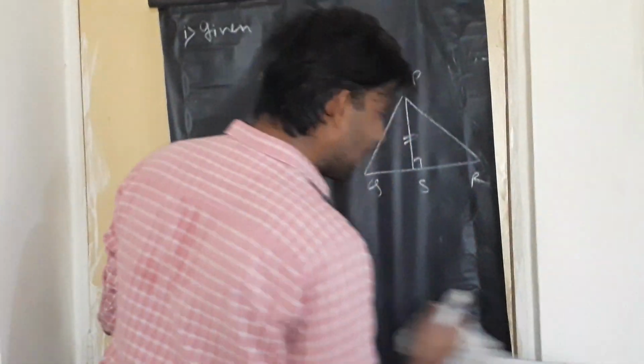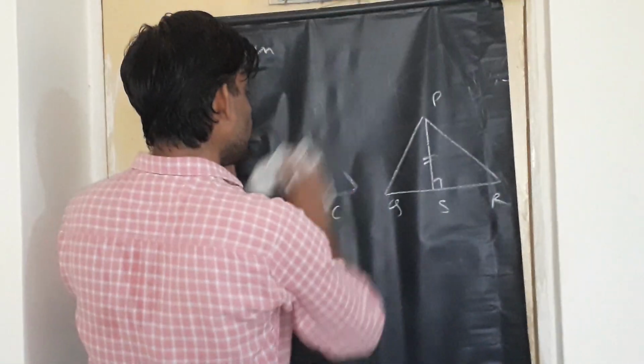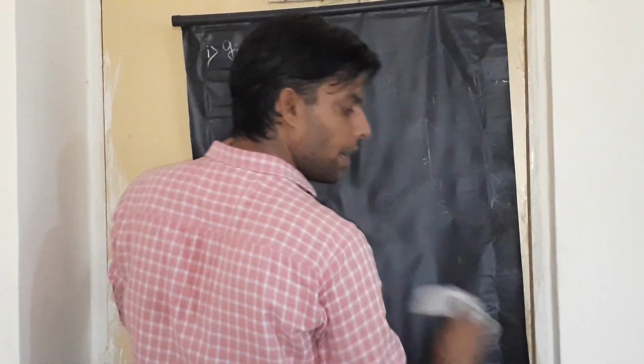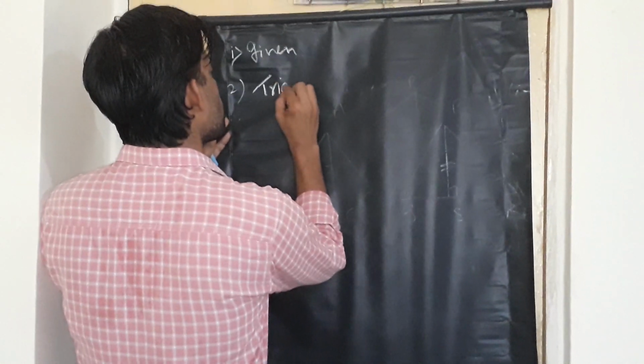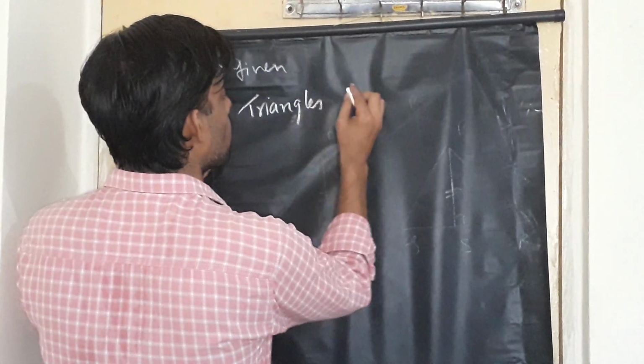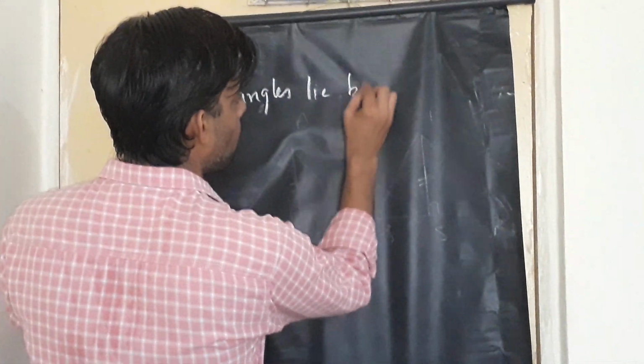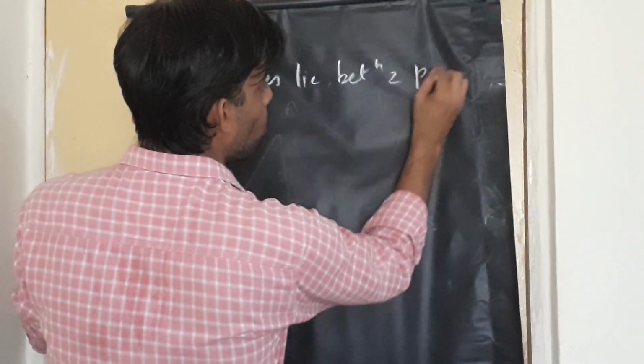We'll start with the second case. The second case is if two triangles lie between parallel lines. Triangles lie between two parallel lines.